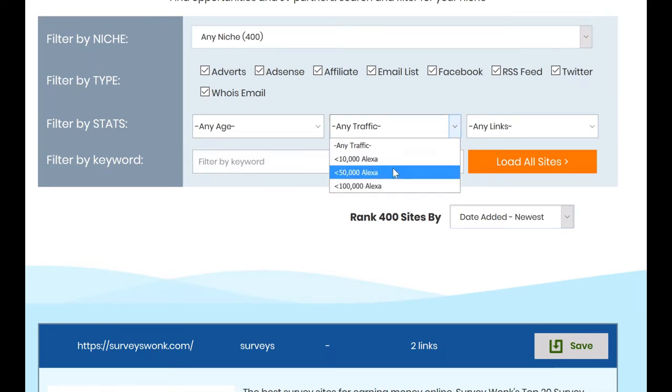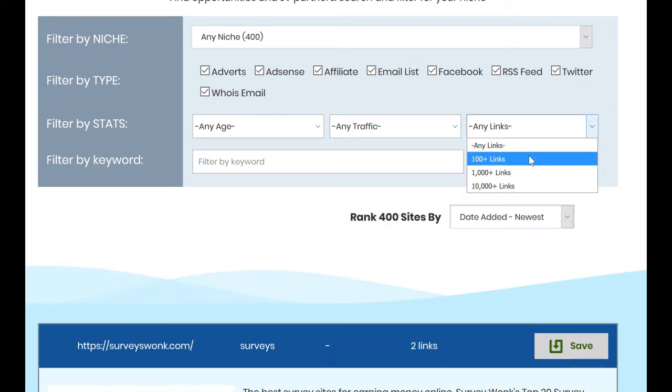We can also filter by Alexa, and of course the lower the Alexa, the more traffic the site is getting. Maybe we only want to focus on sites with a low Alexa. Generally, there won't be that many sites that come up if we go below 10,000, but going under 100,000 can still bring up some very targeted sites.